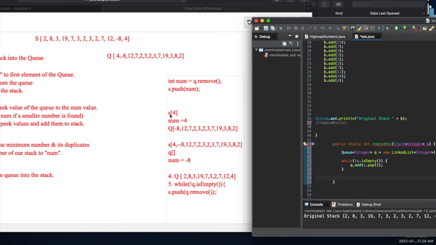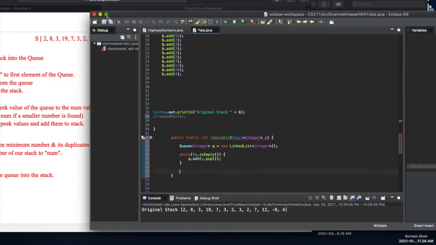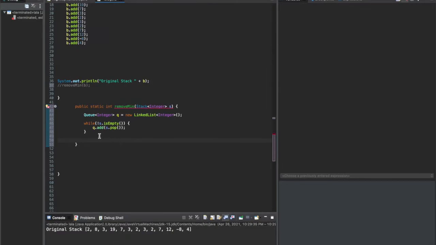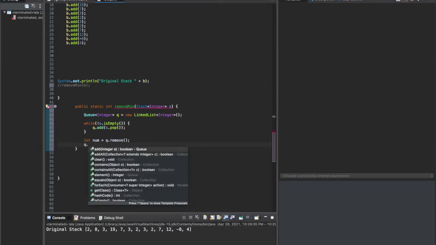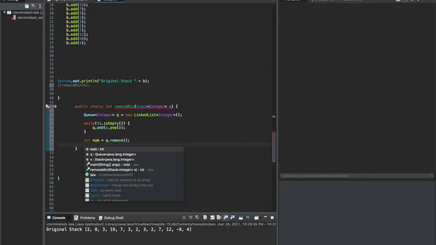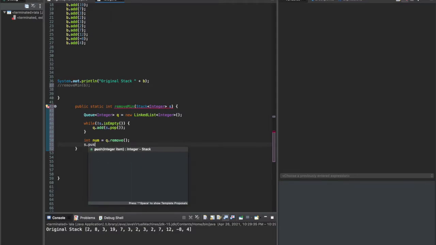After that, we removed the first value from the queue, added it to our stack and stored that value as num. So what I'm going to do here is say int num equals q.remove, and then we're gonna add that back into our stack, since now our stack is empty. So we just say s.push num.